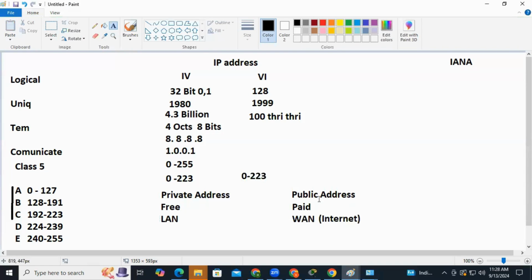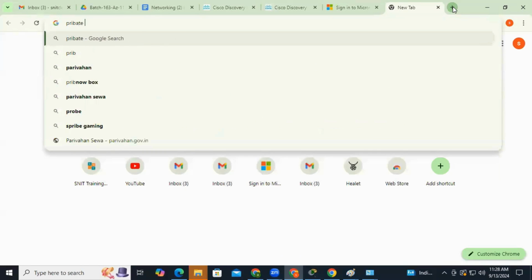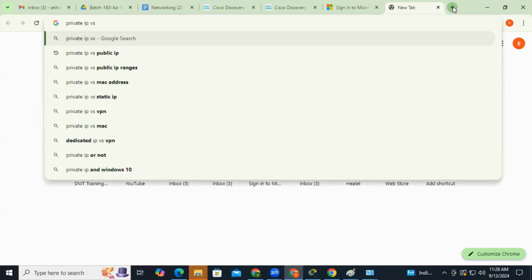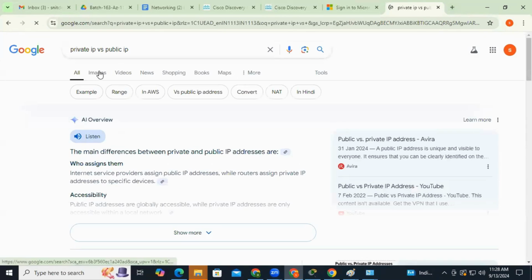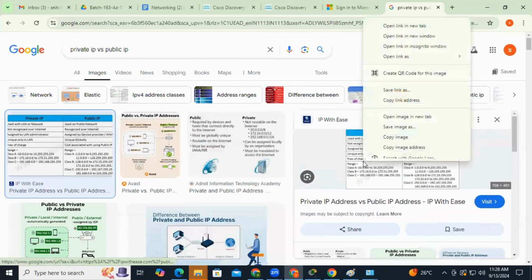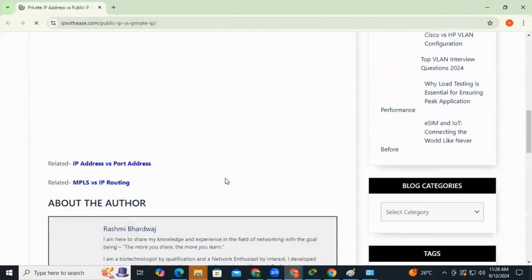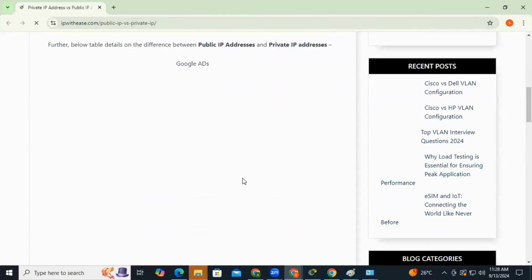Now what are the private addresses and what are the public addresses? For that, let's take an example: private IP versus public IP. You can get some good images on the internet. So let me take this as an example. Open it in a new tab. So inside this, if you see here,